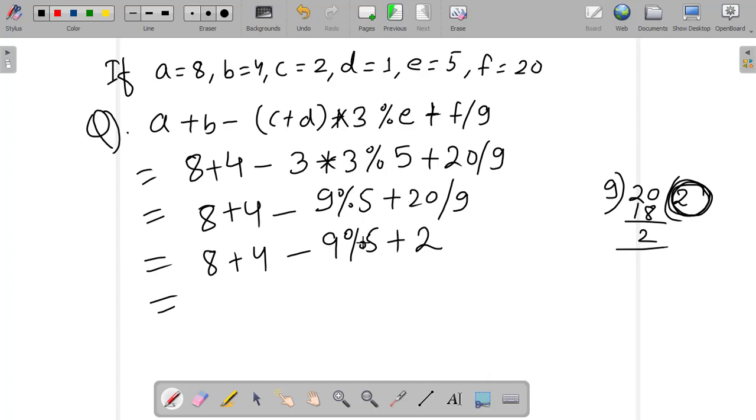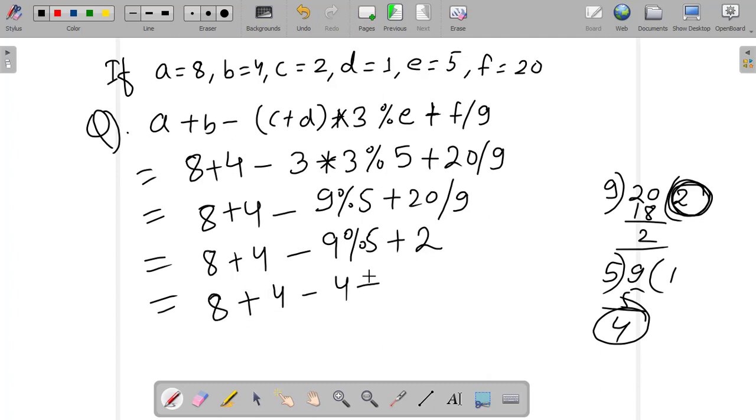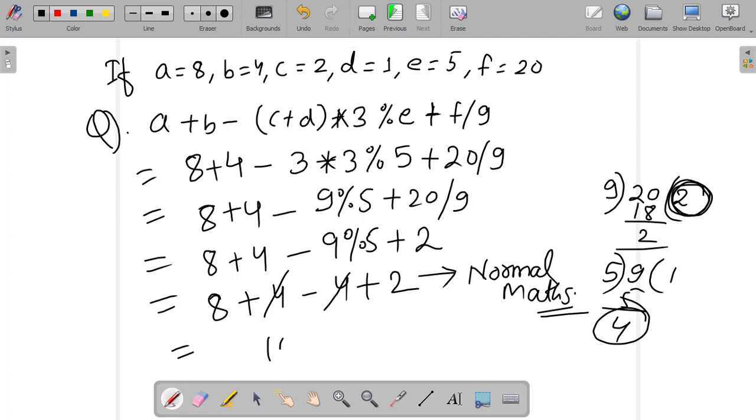Now we only have to do the modulo operation. 9 modulo 5: 5 into 1 is 5, the remainder is 4. We write here 4 minus 4 plus 8 plus 2. You are only left with plus and minus. You can do your normal mathematics from here. It is nothing complicated. The 4 minus 4 will be cancelled. 8 plus 2 is 10. The result will be 10.